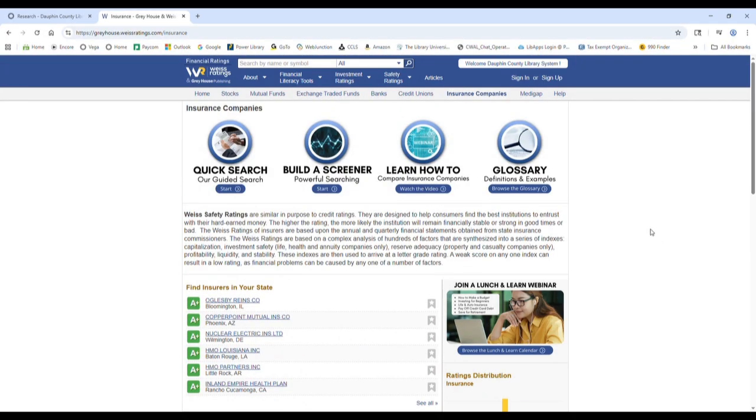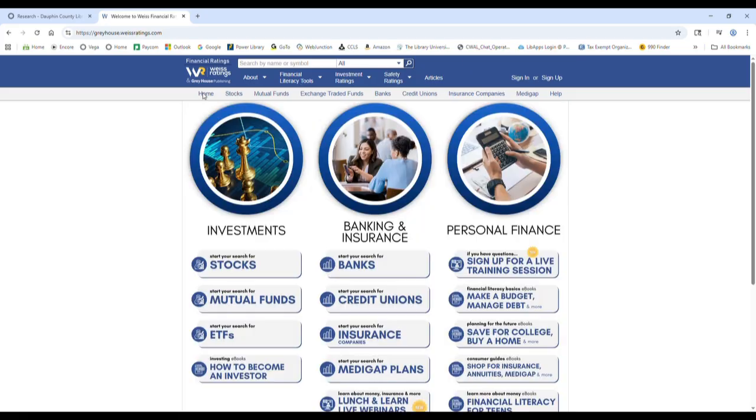So that is how to use the 2 main types of ratings categories: investments, where you can find your stocks, mutual funds, and exchange traded funds, and banking and insurance, where you can see the safety ratings for banks, credit unions, and insurance companies. The last section that we're going to take a look at is personal finance.